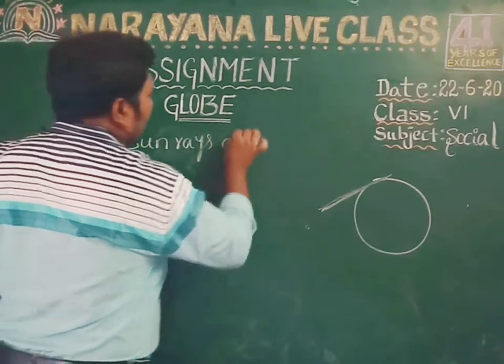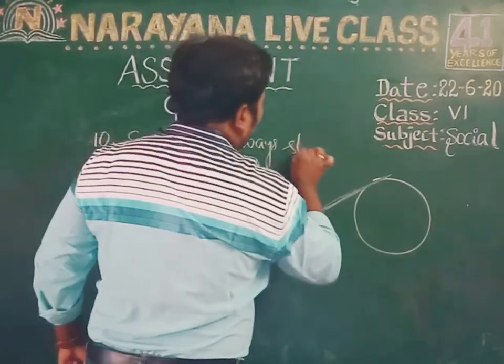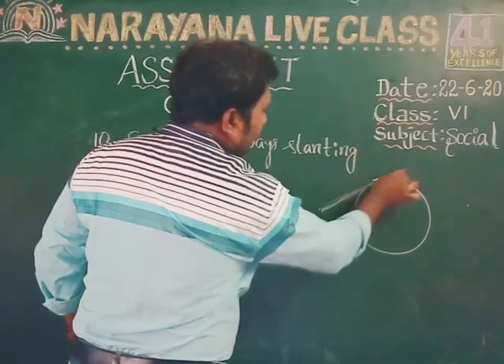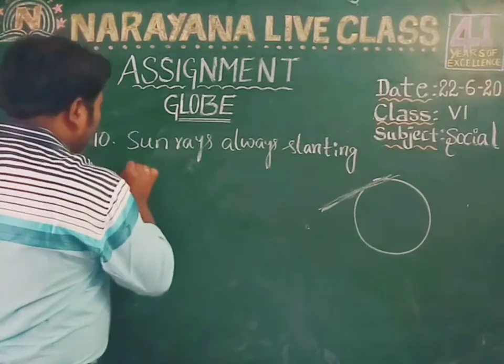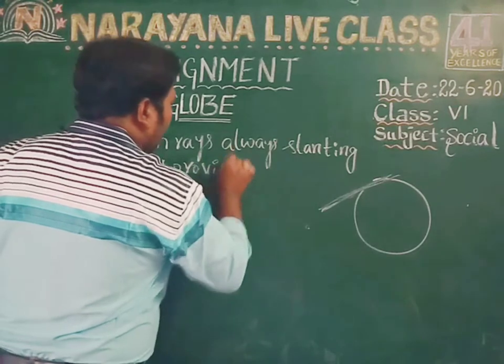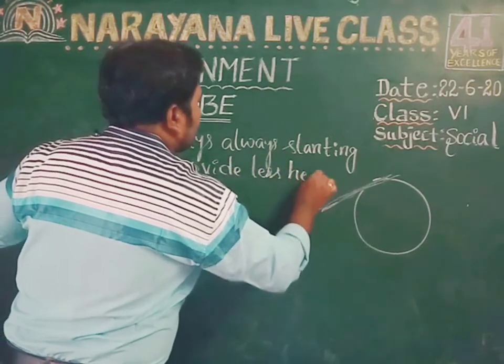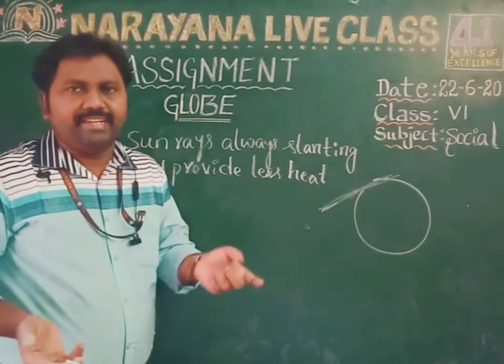The sun rays are always slanting and provide less heat. So that is why the frigid zone is always very cold.